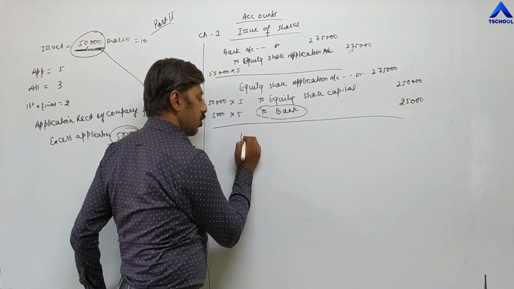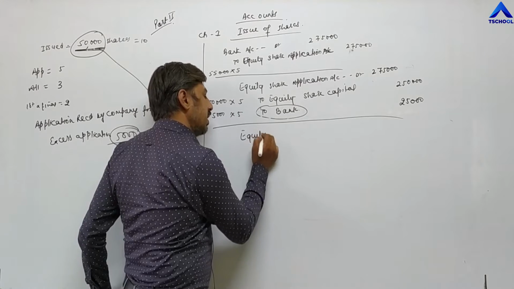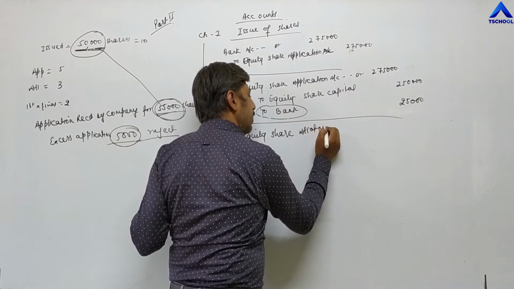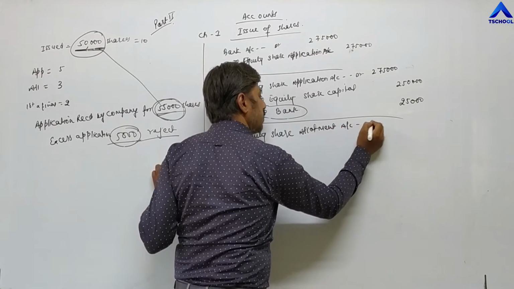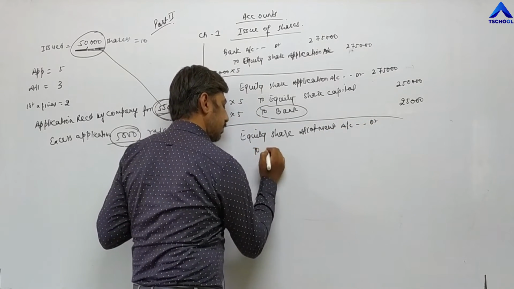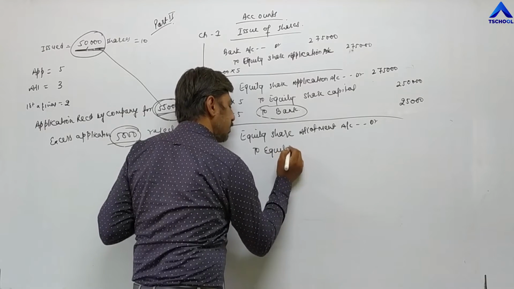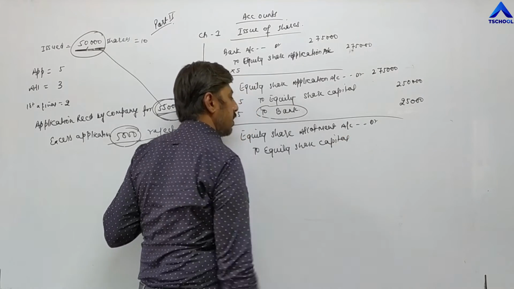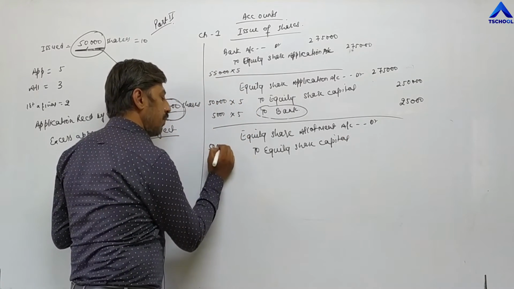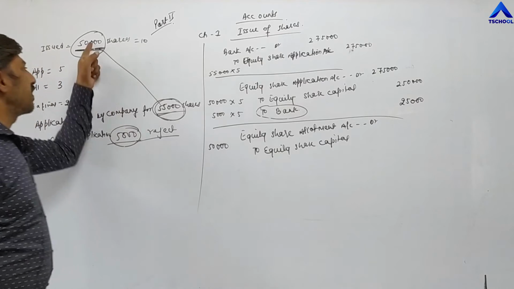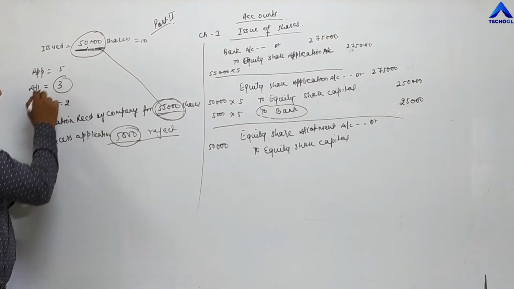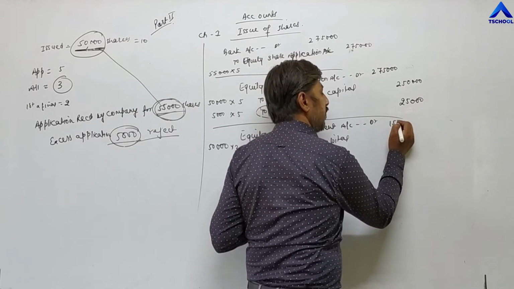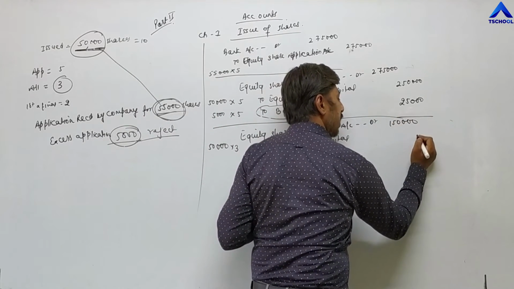Second entry for allotment: equity share allotment account debit to equity share capital. Now how many shares have been allotted to different investors? 50,000, and the value of allotment is 3 rupees. So 50,000 into 3, company has to receive 1,50,000 at the time of allotment.